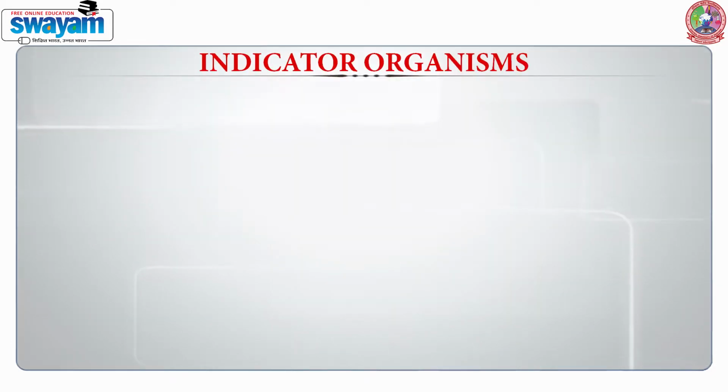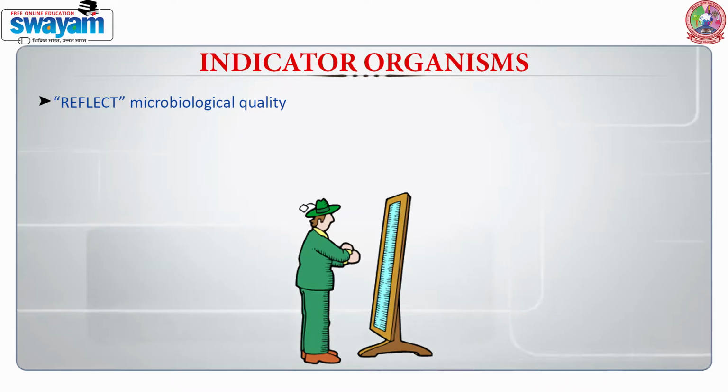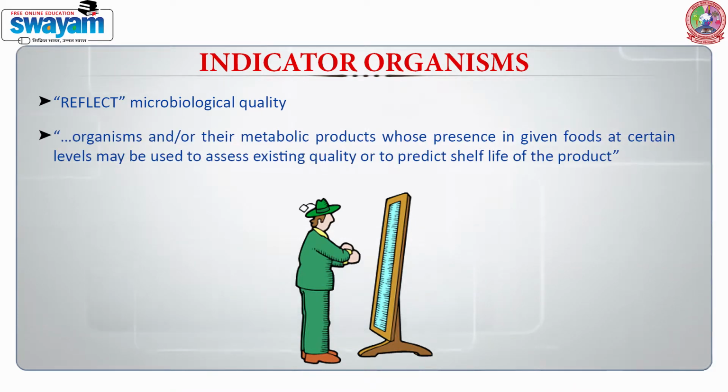Now when we start talking about indicator organisms, first of all we should know what they are. They reflect the microbiological quality. These are organisms or their metabolic products whose presence in the given food at certain level may be used to assess the existing quality or to predict the shelf life of the product. This means they reflect the microbiological quality of the product.